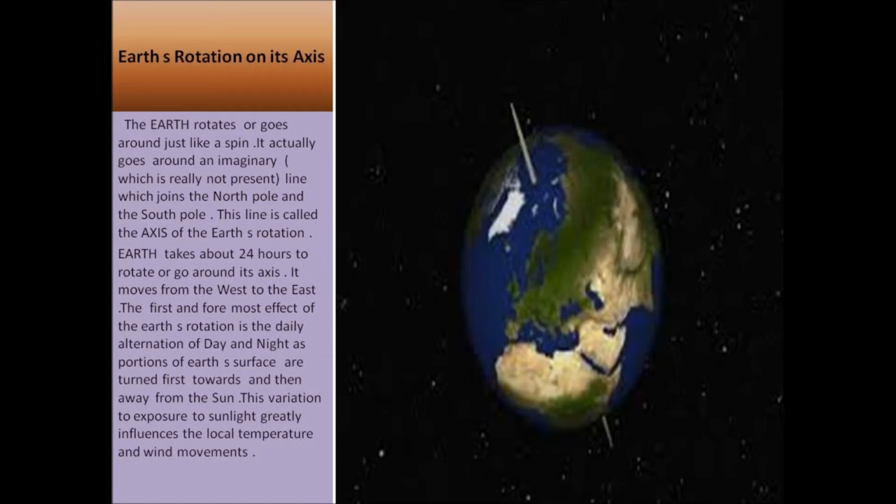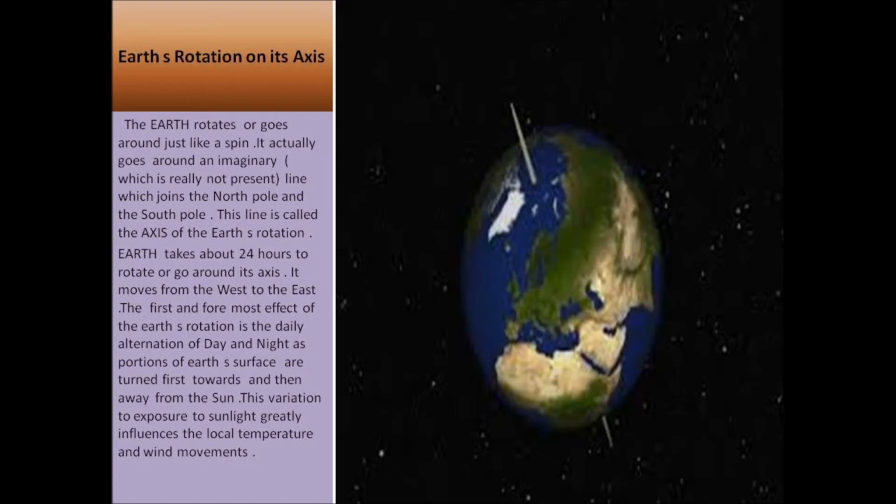And the second point, earth's rotation on its own axis. Earth rotates or goes around just like a top spins. What does it go around? It actually rotates around an imaginary line which joins the North Pole and the South Pole. This line is called the axis of the Earth's rotation. All parts of the Earth go around this line once a day. In other words, the Earth takes about 24 hours to rotate or go around its own axis.